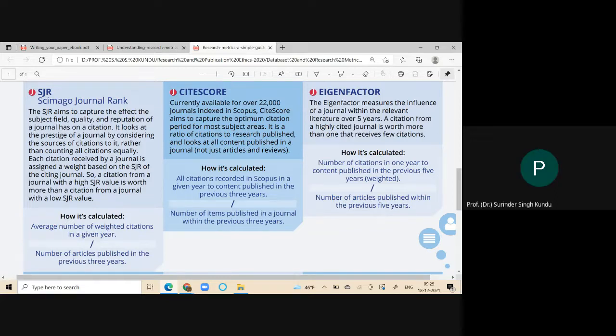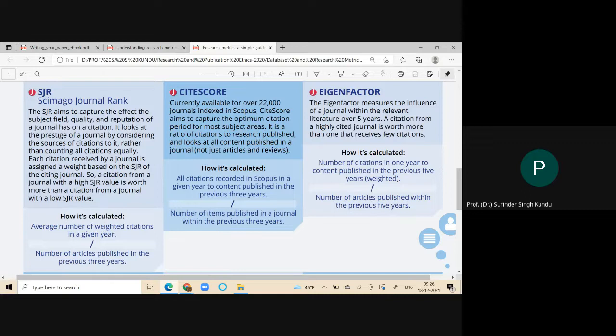Yes, sir. Now, the CiteScore and the Eigenfactor were discussed already, but for the purpose of review and capturing a snapshot in our mind: there are 20,000 journals indexed in Scopus. It is very clear the impact factor was based on sources other than Scopus. There is no role of Scopus in the impact factor. Scopus is a database. CiteScore aims to capture the optimum citation period for most subject areas. It is a ratio of citations to the research published and to all content published in a journal.